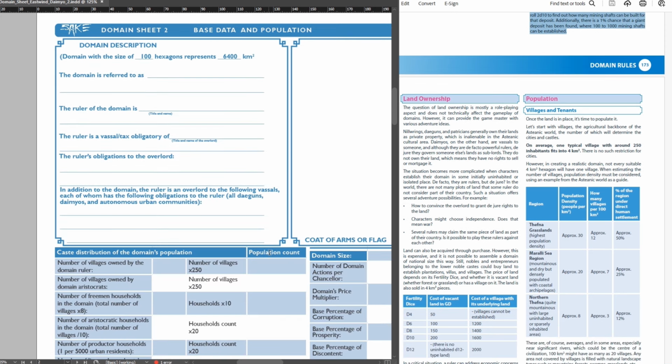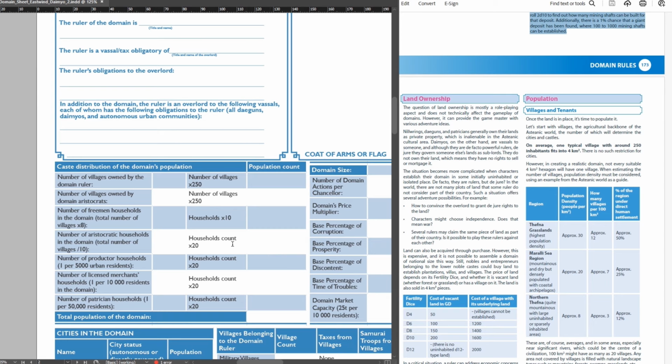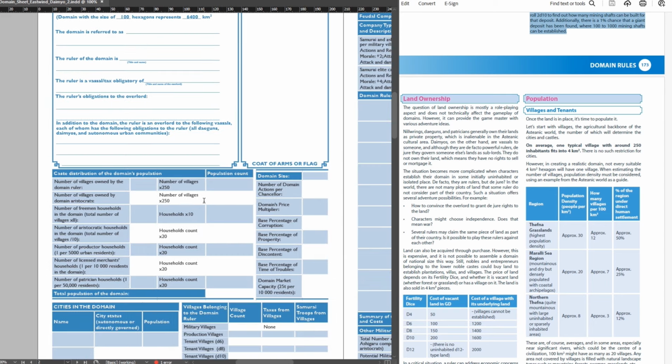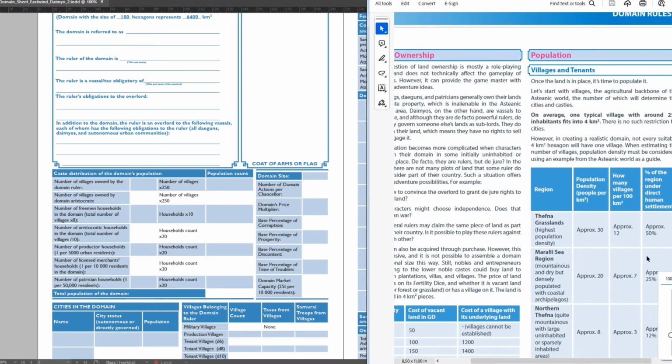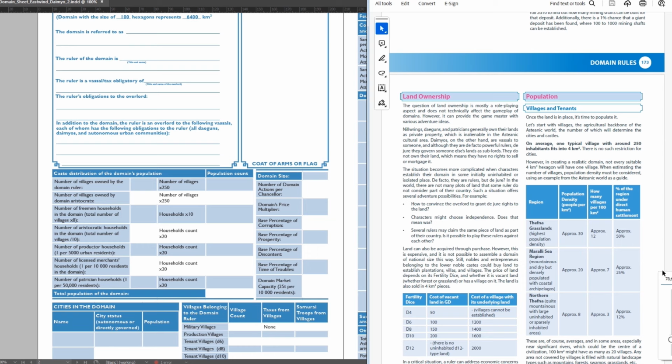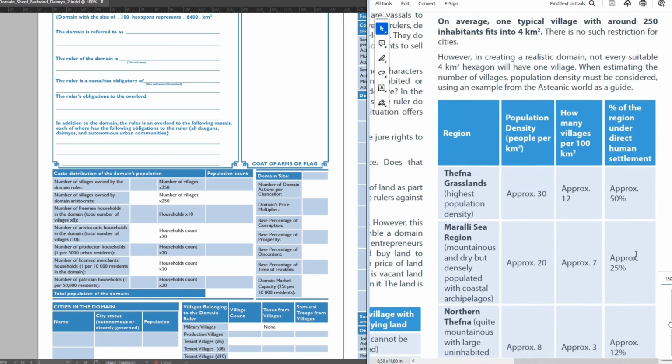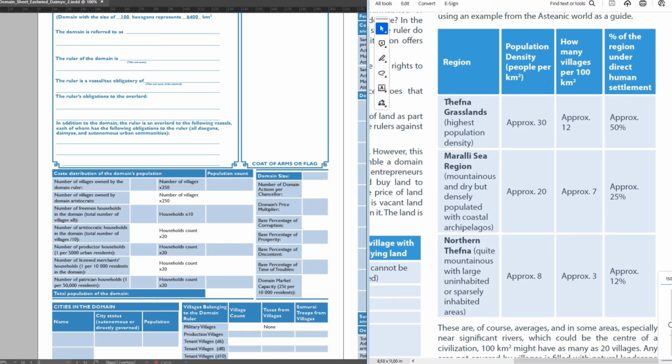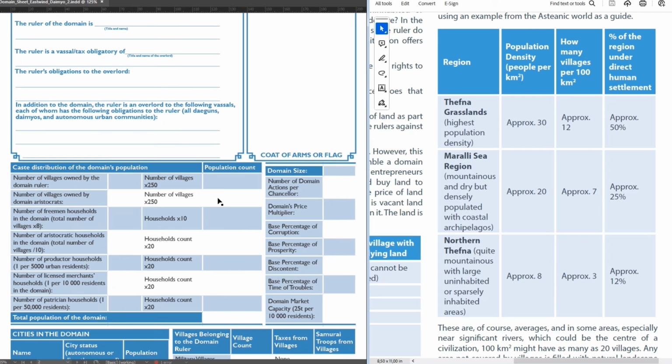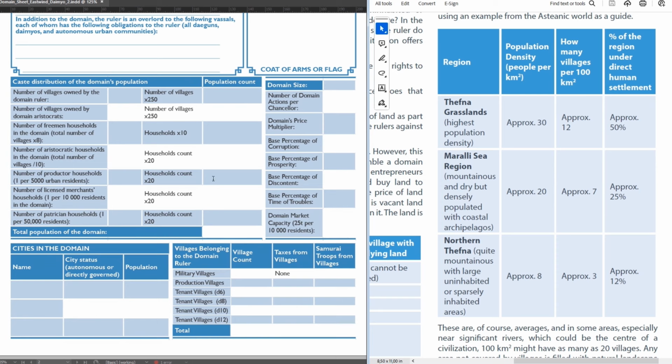And to population we go. Let's start with tenant villages and production villages. The book gives some estimates for population density in the Asteanic world, which are a bit lower than our world's population density in early modern times, because of the creatures of the other world and the unfriendly nature gods that also live in the Asteanic world.